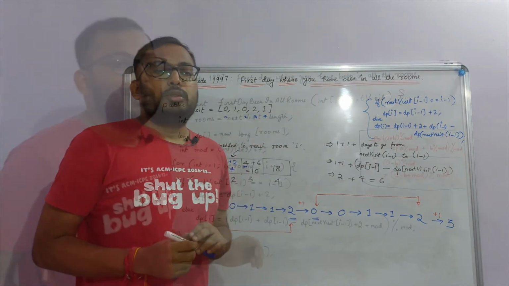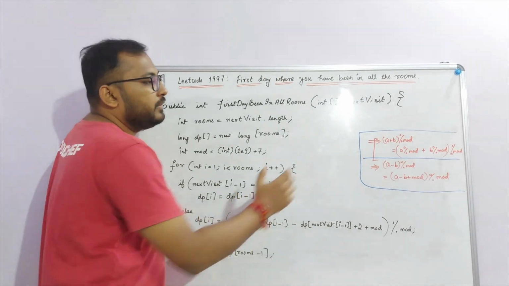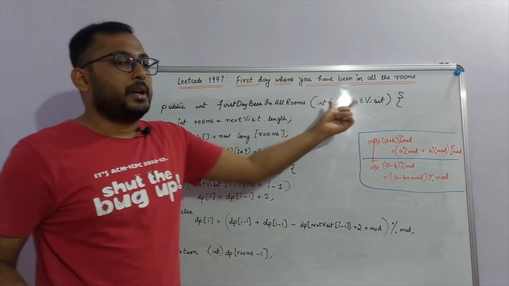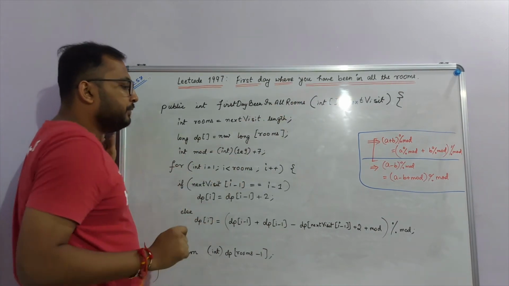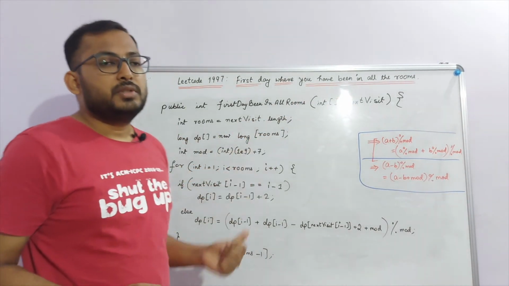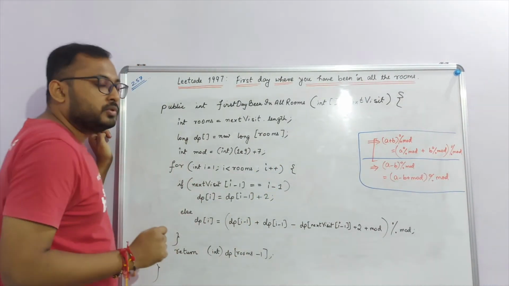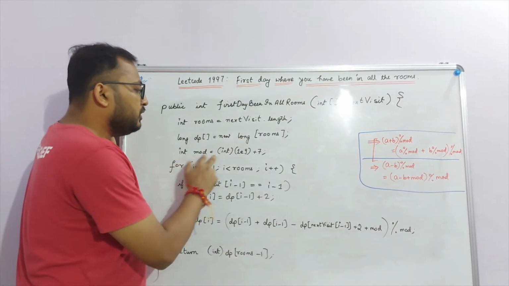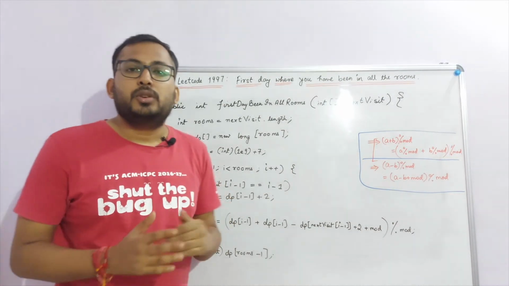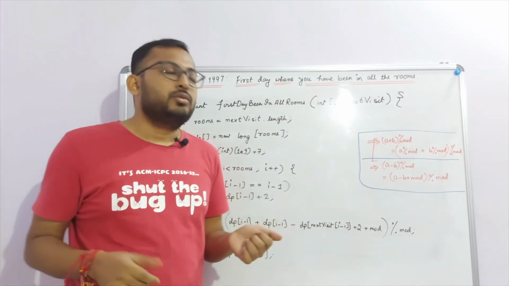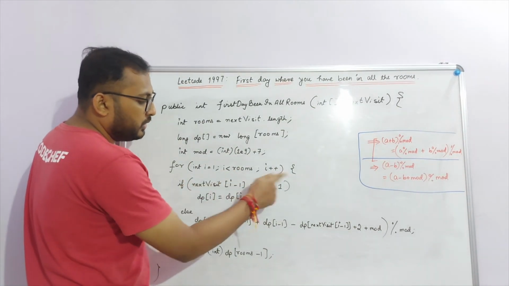So let's quickly look at the code. So this is the actual code for this problem. I have taken the function name as first day in all rooms, and I have taken the next visit array as a parameter to this function. So number of rooms is nothing but the length of this next visit array, and I have taken a dp array of size rooms, which gives me the number of days which are needed to reach room i. The mod value is 10 to the power 9 plus 7, and initially all the values are filled with zeros in this dp array. That means dp of 0 is 0 itself, which is the number of days to reach room number 0. So I start with i equals 1 and go till the last room and increment it.